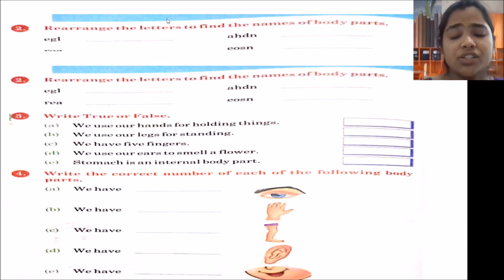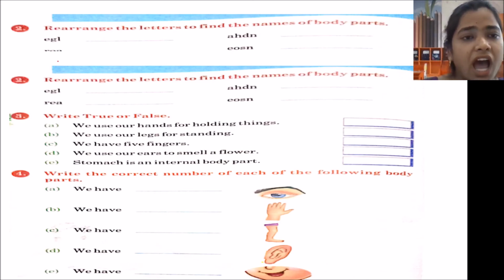Rearrange the letters to find the names of the body parts. EGL. So, what is that? L, E, G, leg. REA, it's ear.